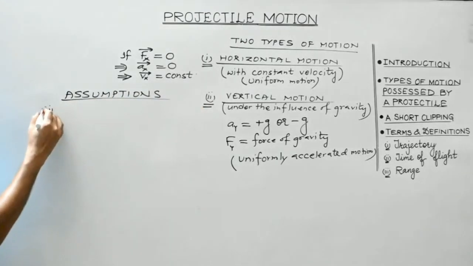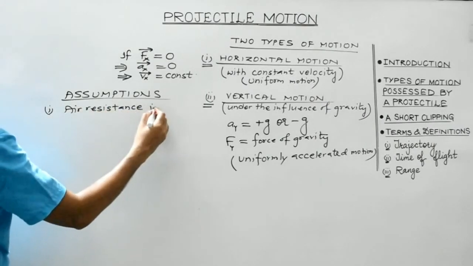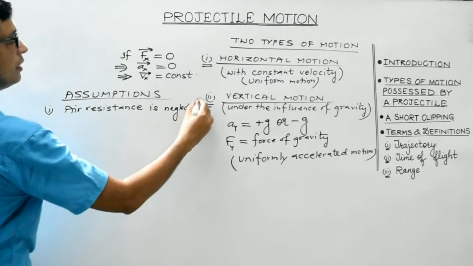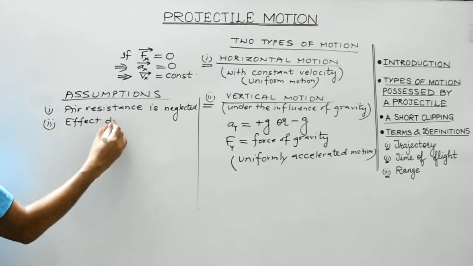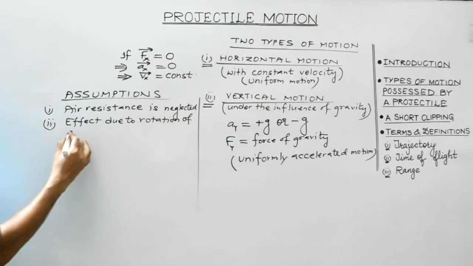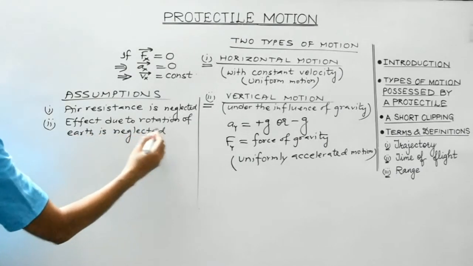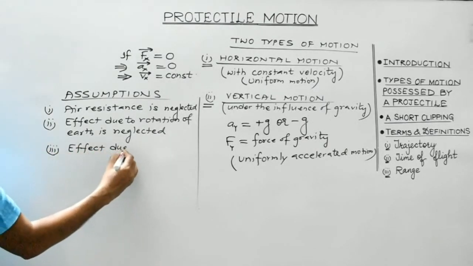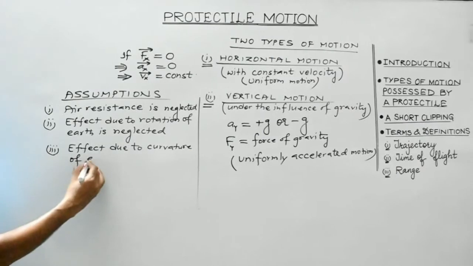First assumption, students. Air resistance or the frictional force due to air is neglected. This is the first assumption. Second, effect due to rotation of Earth is neglected. Then third, effect due to curvature of Earth is neglected.